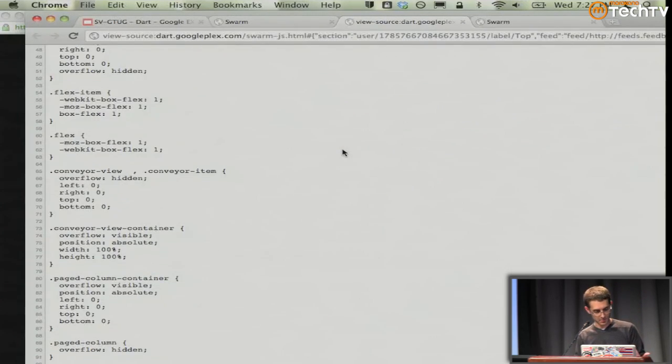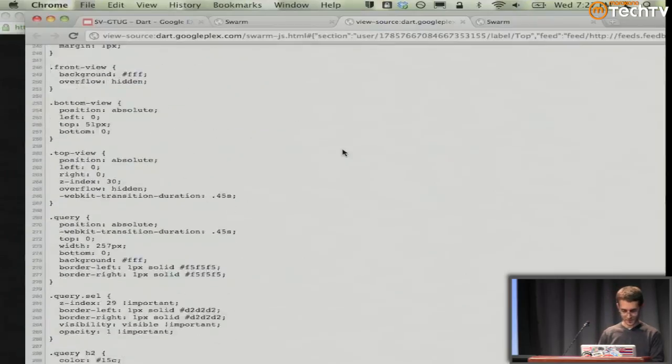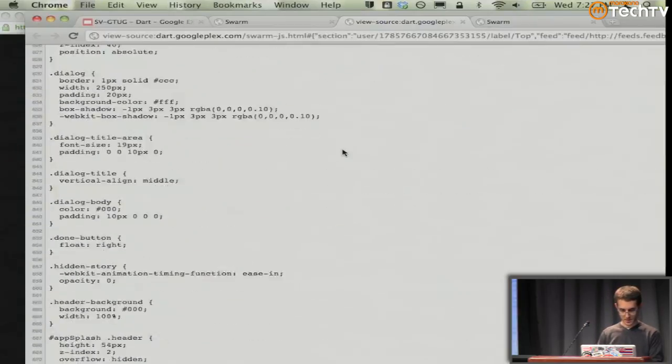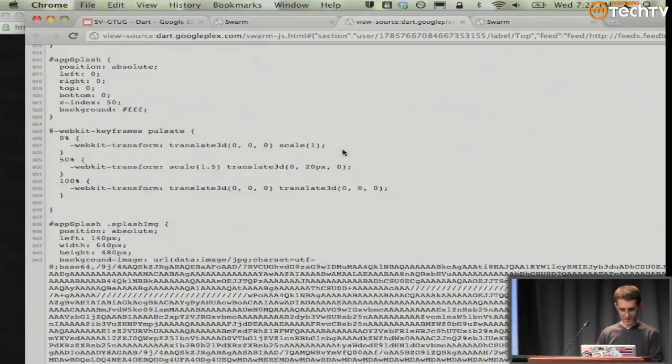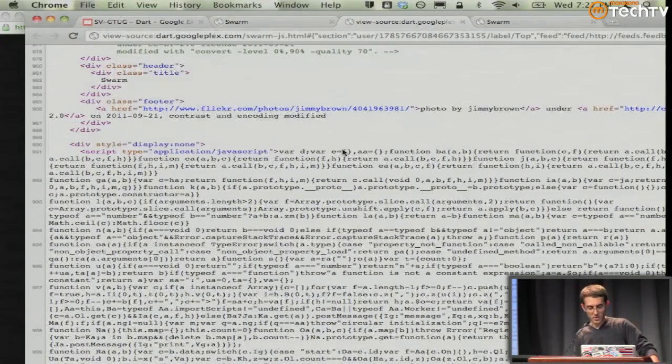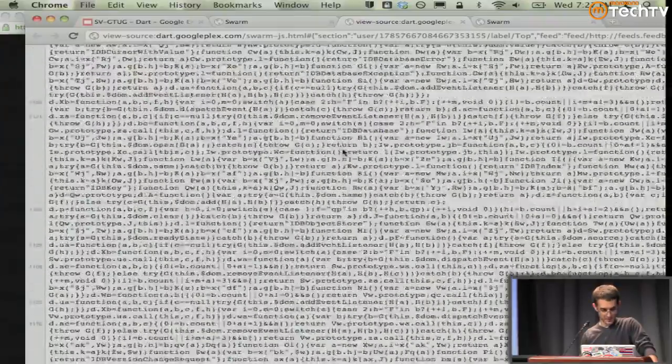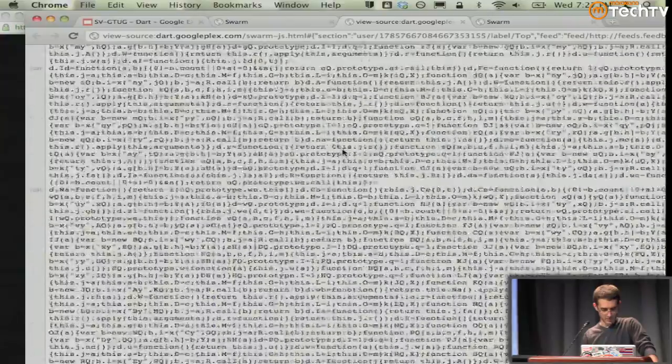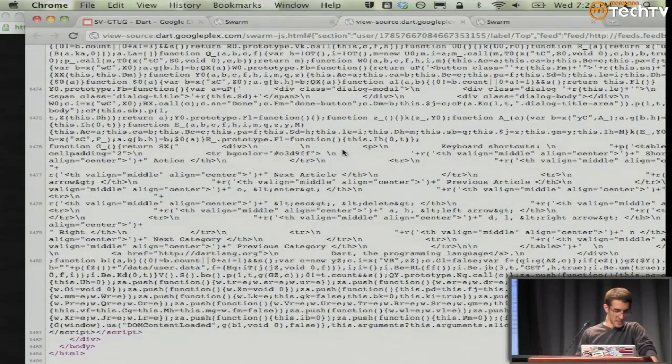So here's the actual file, and we're going to scroll down a little bit. Oh, okay, those are embedded images. Okay, so here's the JavaScript that's compiled from Dart code. So nice and minified. We're just going to scroll down a little bit. There we go. Boom. So that's actually not as much as it looked like. And if you saw the other one, it was really huge. So we have an optimized mode for the JavaScript compiler, number one. And number two, we have a new compiler called Frog, which shrinks this even further.